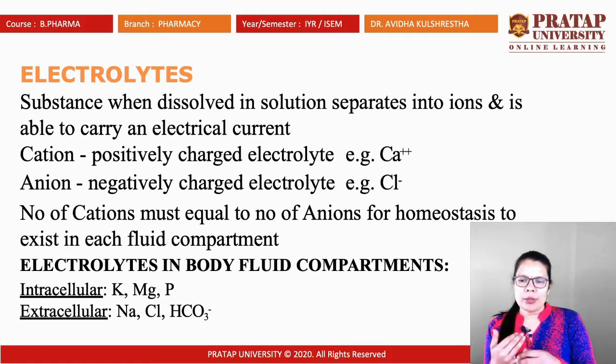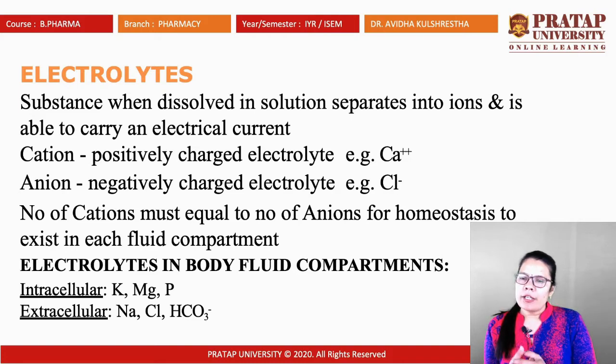Potassium ion, sodium ion, magnesium ion and calcium ion are all positively charged ions, or cations, and chloride ion, carbonate ion and phosphate ion are all negatively charged ions. The number of cations must equal the number of anions for homeostasis to exist in the fluid compartment. So the number of anions available should equal the number of cations.